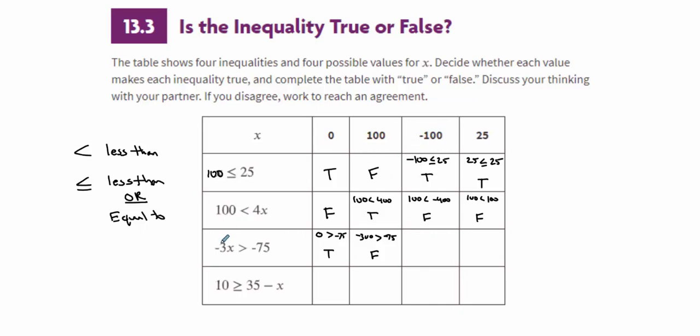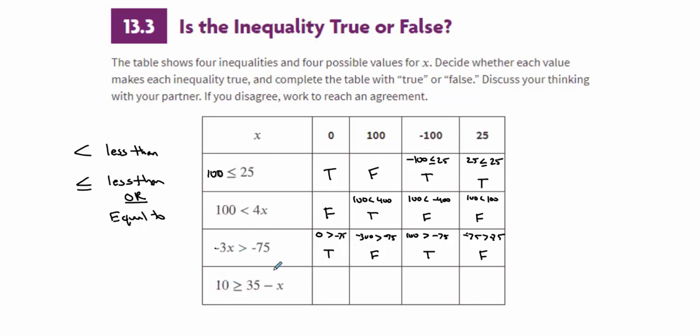So negative 100 times negative 3 is positive 100. Is positive 100 greater than negative 75? That's true. All positives are greater than negatives. And is negative 3 times 25, which is negative 75, greater than negative 75? That's false. Negative 75 is equal to negative 75.